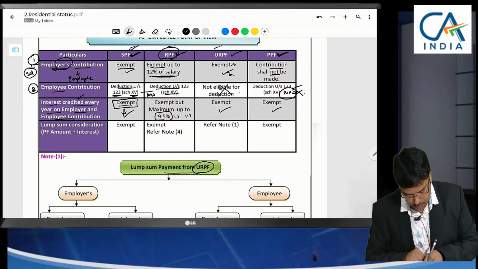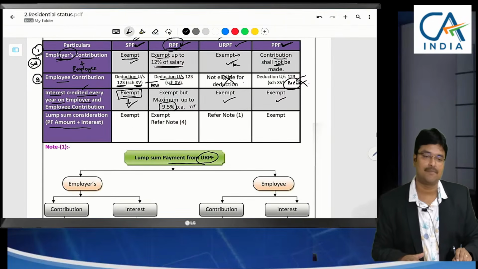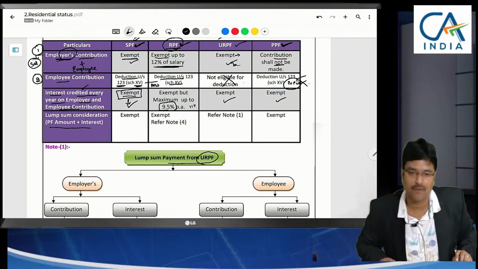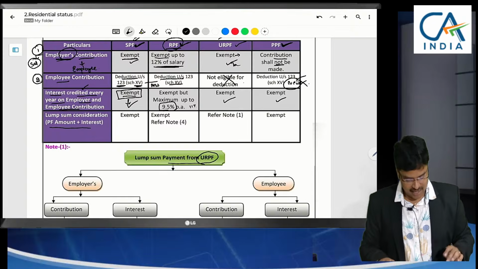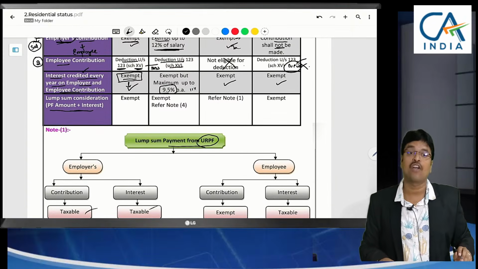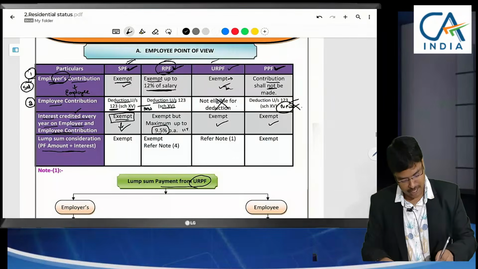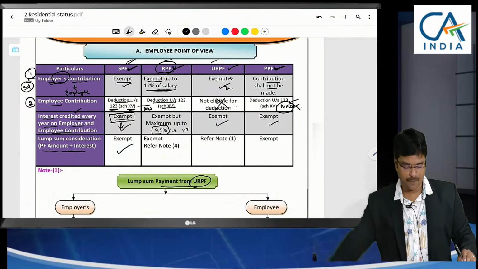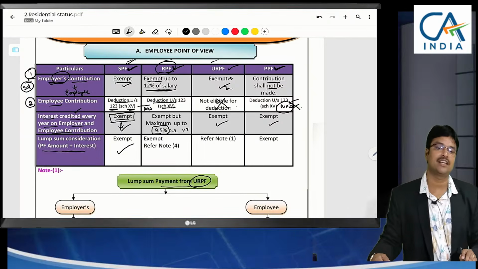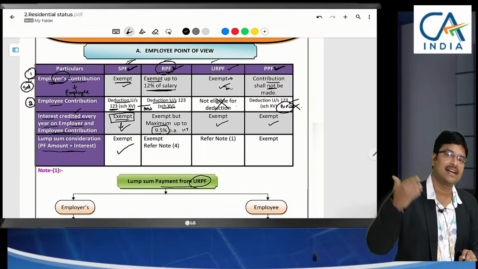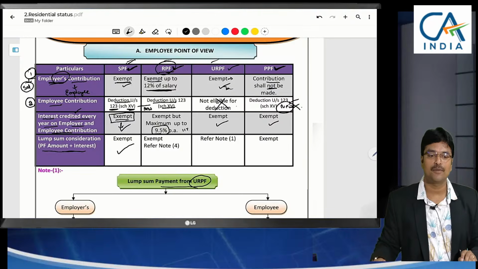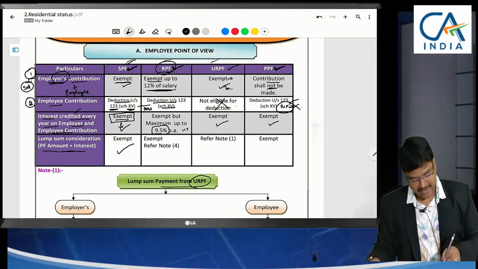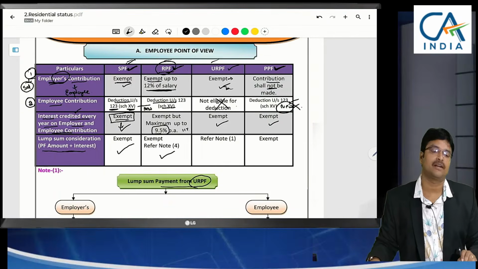Now coming to the future, lump sum consideration. Lump sum in the sense, at the time of maturity, retirement or maturity, whatever may be, if we want to withdraw, Provident Fund will be received along with the interest. Statutory Provident Fund exempted, no limit. Statutory Provident Fund lump sum consideration future receipt is exempted, because every year interest amount we are taxing, no. Excess contribution interest is already been taxed. That's why future exempted. Income from RPF is also exempted.